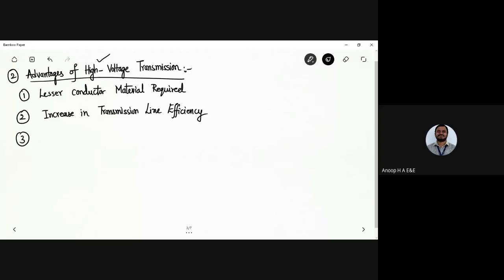Third, a reduction in the percentage of line drop.